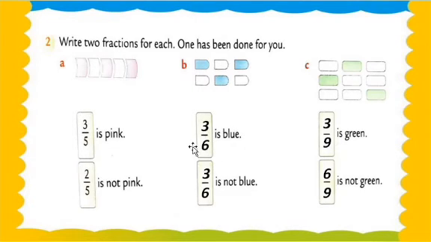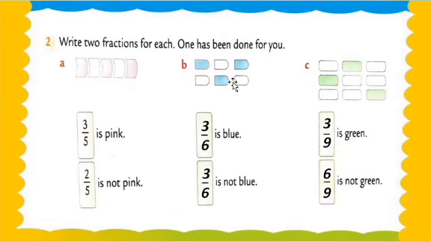What are we writing, my dear students? 6. So see this, both 6. Now we check how many blocks are shaded by blue color. 1, 2 and 3. 3 are shaded by blue color. So that's why the first fraction we write like that, 3/6. 3 upon 6 is blue, and 3 upon 6 is not blue.